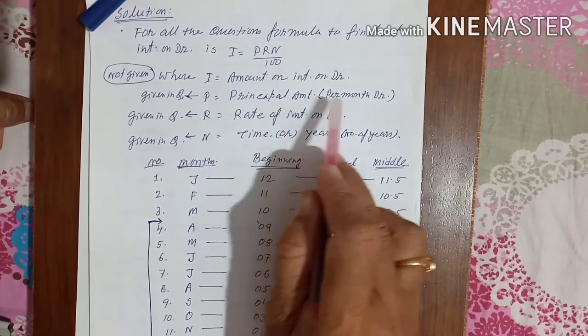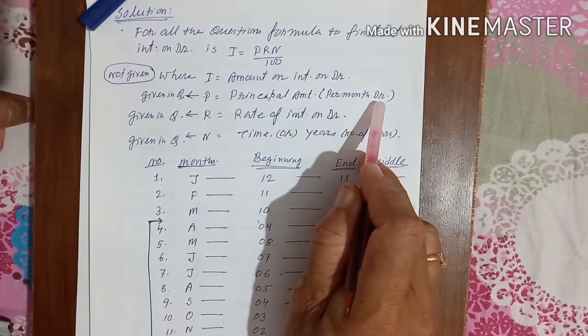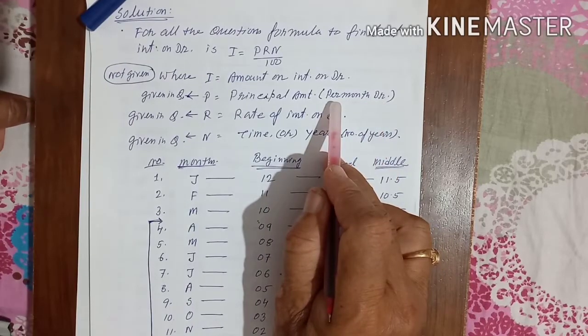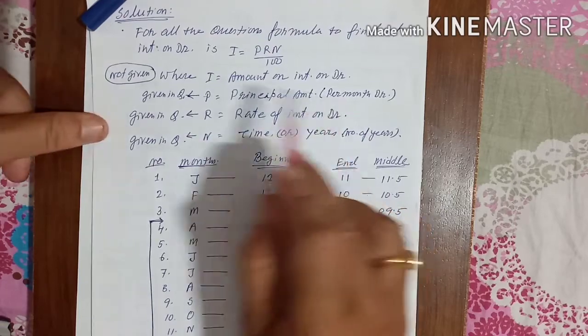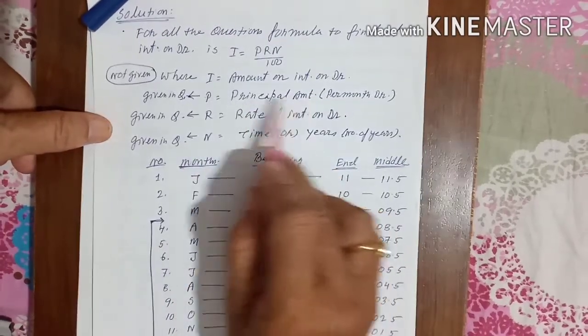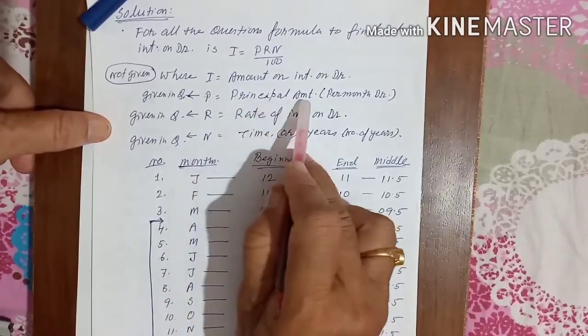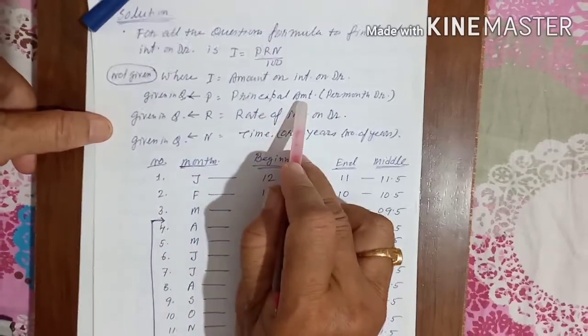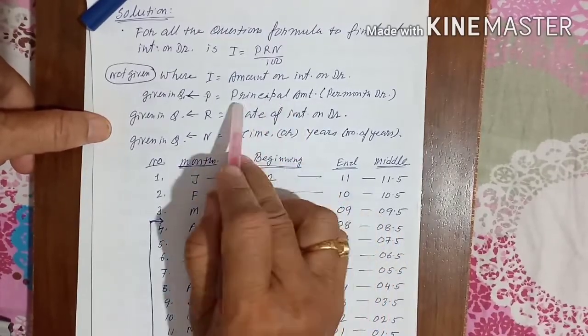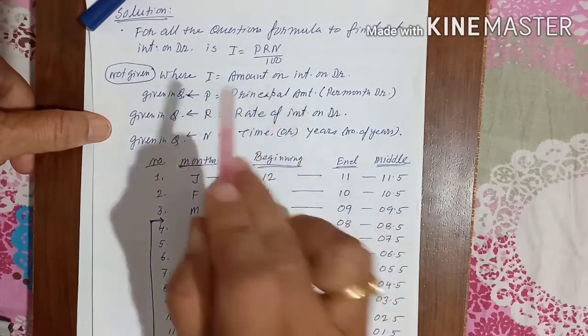Here the principal amount is per month I am drawing. Per month means each month. Each month he is taking rupees how much? 2000. So here the principal amount is 2000. That is most important. You will keep it in mind. The principal amount is not for the whole year. The principal amount will be for 1 month.